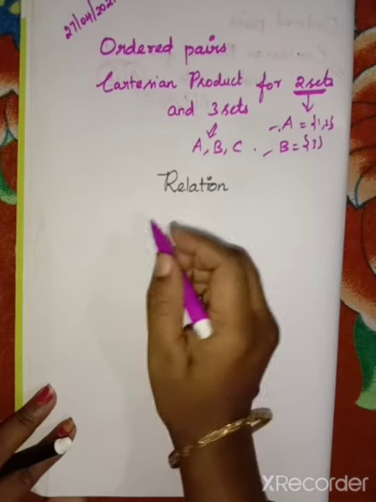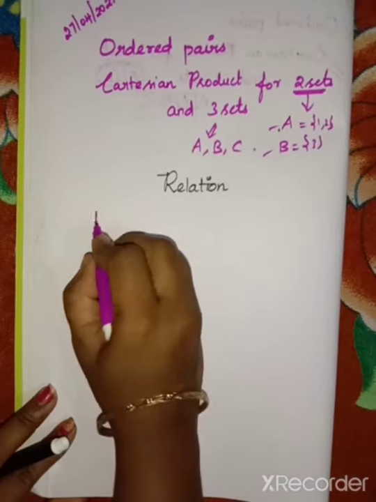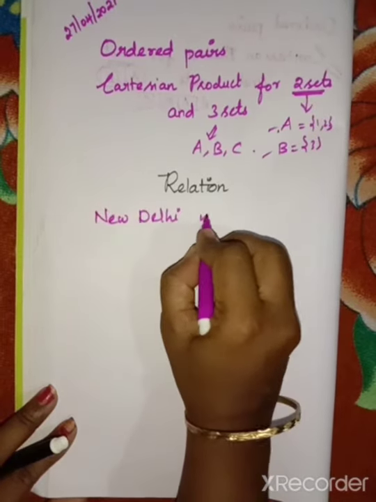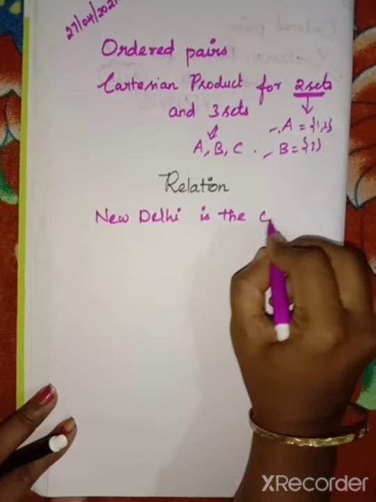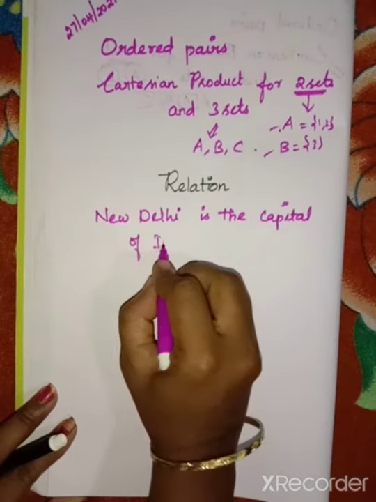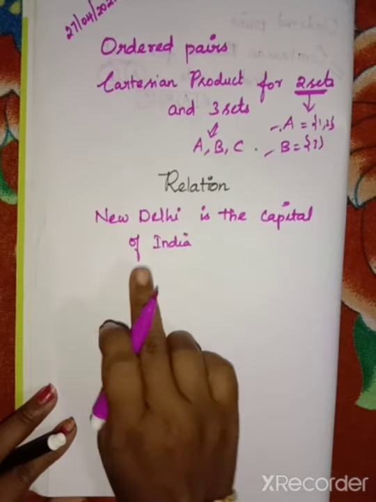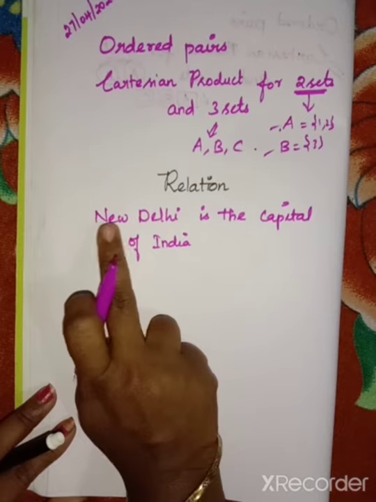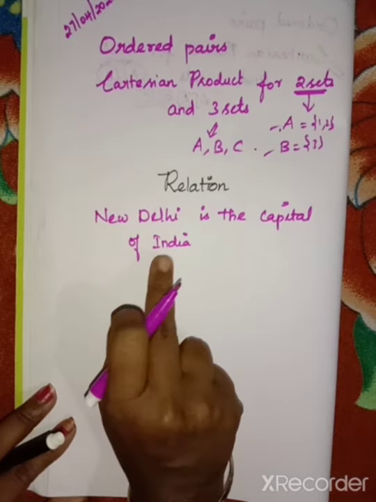Let's see one example: New Delhi is the capital of India. Here they are connected, that is, related. How are they related? New Delhi is related with India.